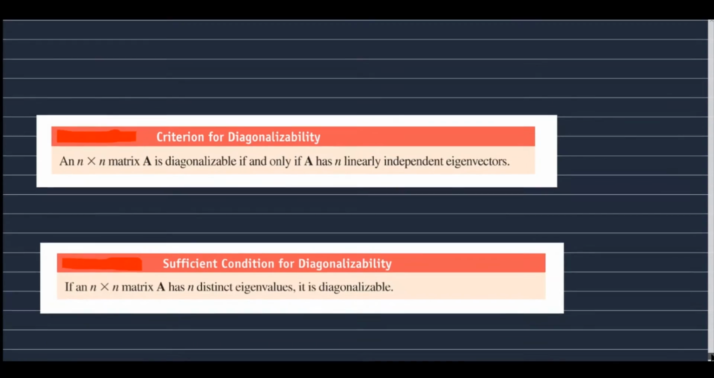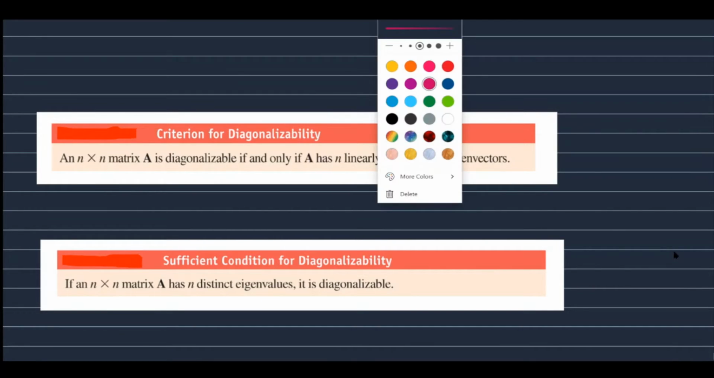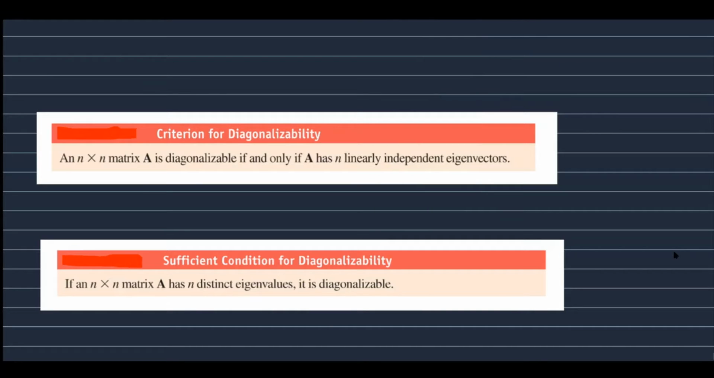Now we will see some criteria for diagonalizability. It is again a theorem which says that an n by n matrix A is diagonalizable if and only if it has n linearly independent eigenvectors. So we have a necessary and sufficient condition. So if the matrix has n linearly independent eigenvectors, we can say that it is diagonalizable.